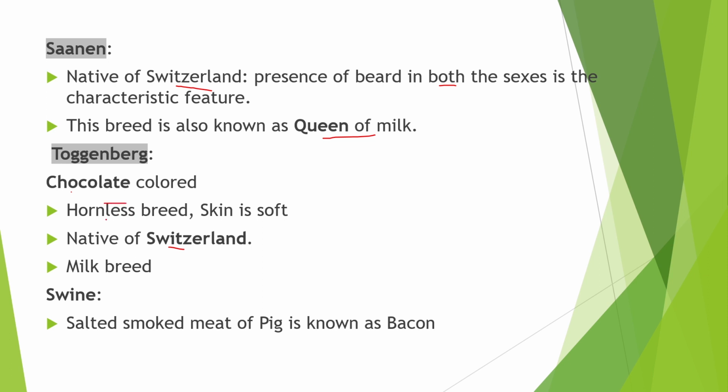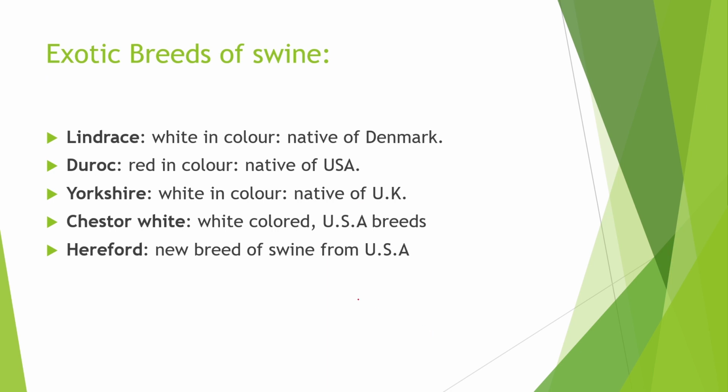It is a milk breed and hornless breed. Their skin is soft. Topic is swine. Swine is the female pig. The salted smoked meat of pig is known as bacon. The exotic breeds of swine are: first is Landrace.